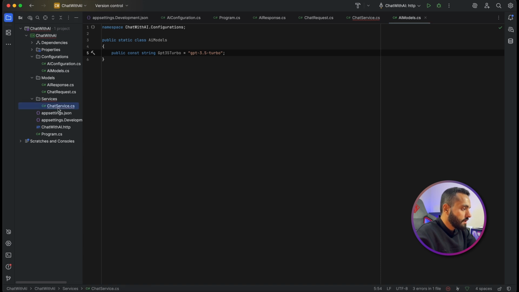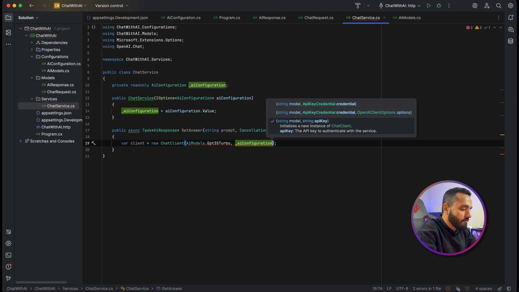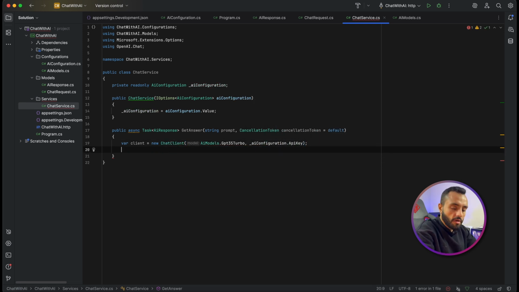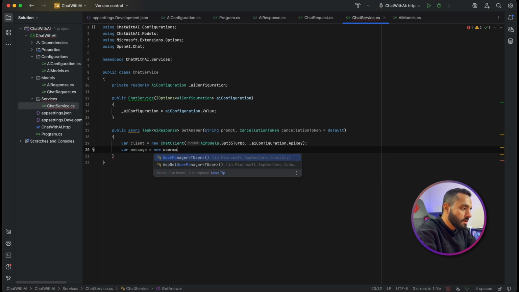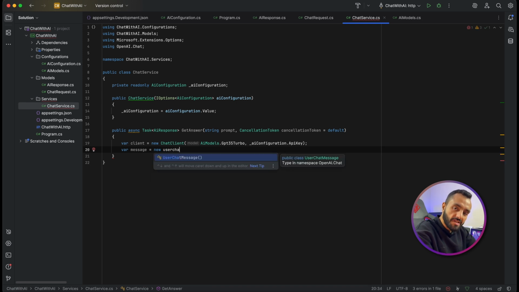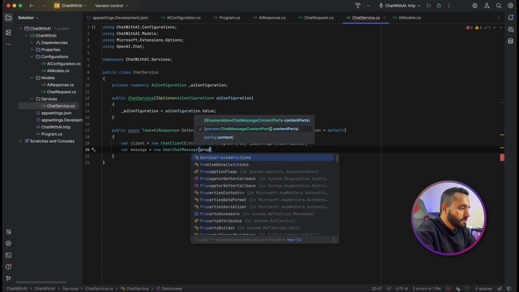After that, in this chat client, I will add my model, which is AI models dot GPT turbo, and also the configuration API key. Now I create my client. The second part, which is the message itself, will be a new user chat message, because it is the user who will send this message to the GPT, with the prompt.